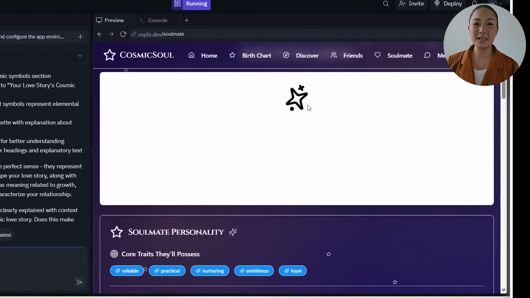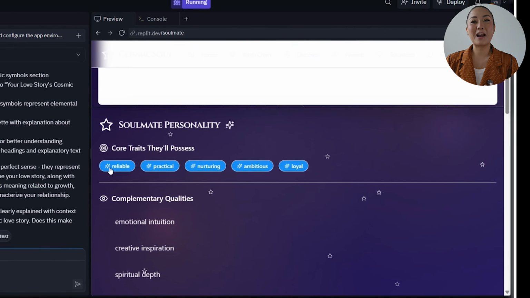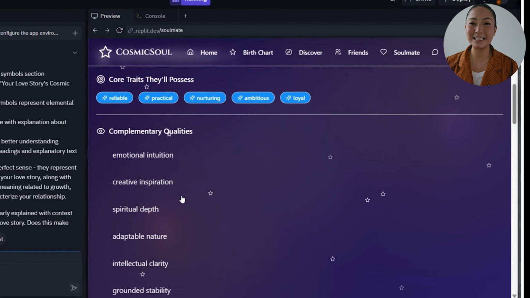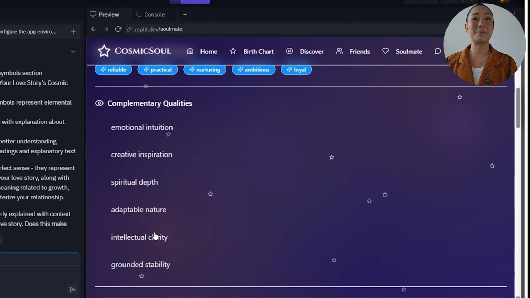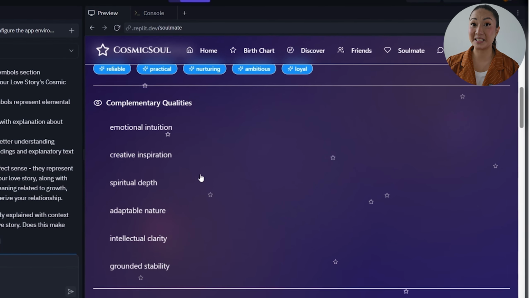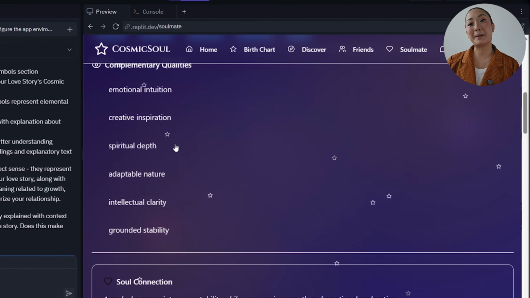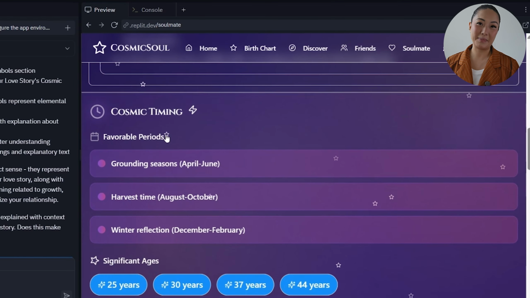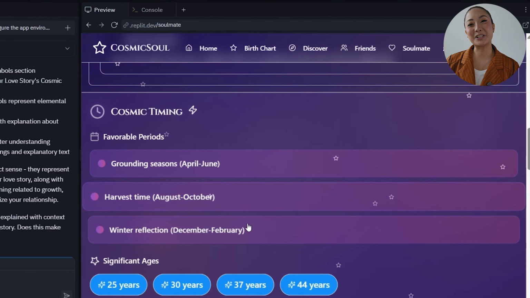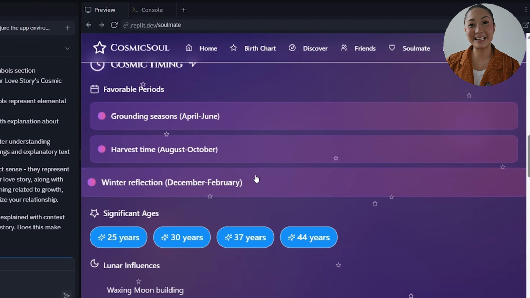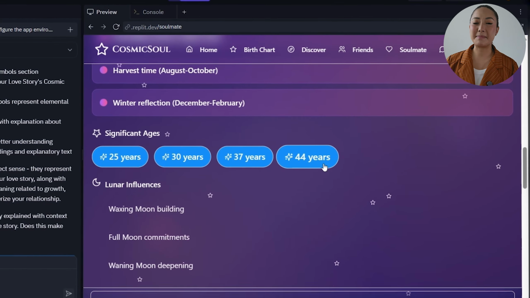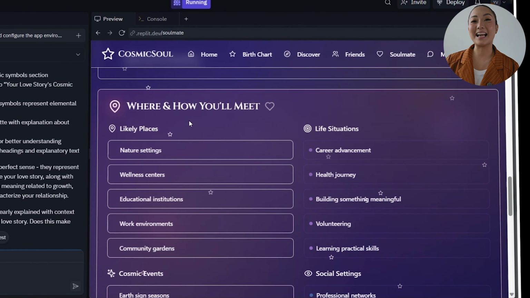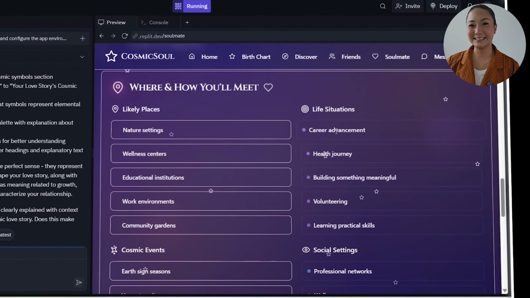It pulls from your sun, moon, and rising signs to craft a detailed portrait of your ideal partner, with their personality, their energy, and how they might show up in your life. And it doesn't stop there. Users also get poetic predictions about when they're likely to meet, where that meeting might take place, and what life situations could align with that connection. Lunar events and major milestones are also woven into the narrative, all presented as a kind of guided journey.